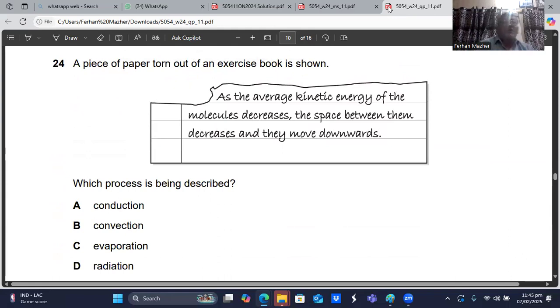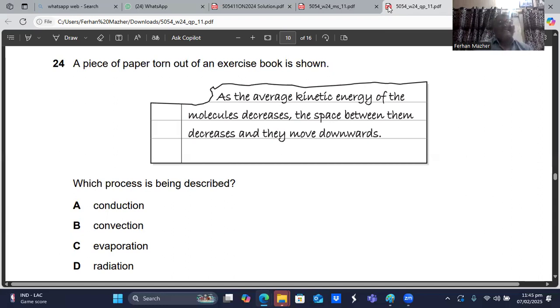Okay, question number 24. A piece of paper torn out of an exercise book is shown. And what is written here? As the average kinetic energy of the molecules decreases, the space between them decreases and they move downward. So they are talking about the particles slowing down and becoming less fast. So their kinetic energy will decrease, their temperature will decrease, and they start moving downwards. So that sounds like a convection current story.